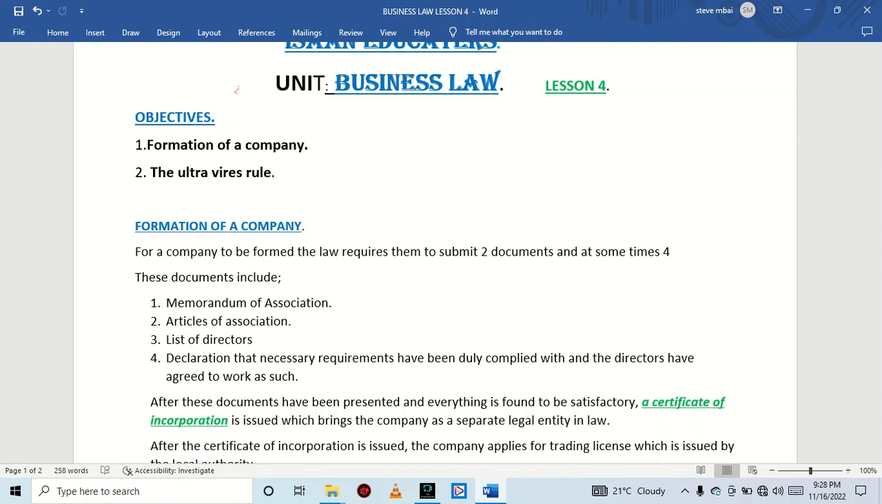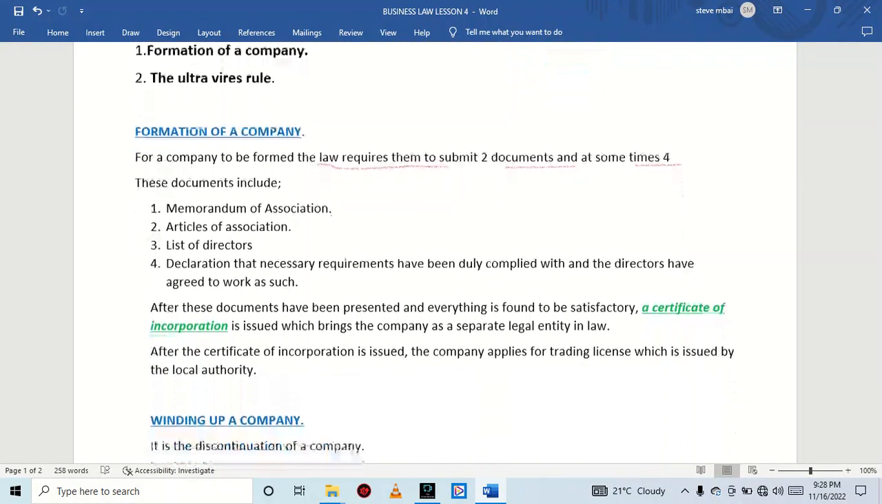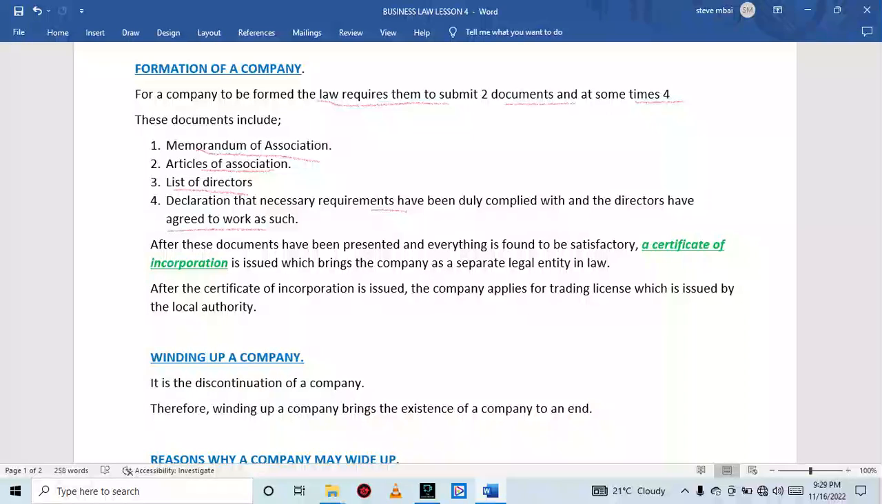For a company to be formed, the law requires them to submit 2 documents and sometimes 4. These documents include the memorandum of association, the articles of association, the list of directors, and lastly the declaration that necessary requirements have been duly complied with and the directors have agreed to work as such. After these documents have been presented and everything is found to be satisfactory, a certificate of incorporation is issued, which brings the company into existence as a separate legal entity in law.